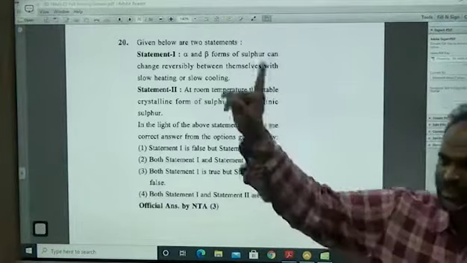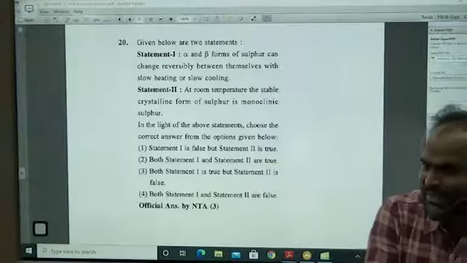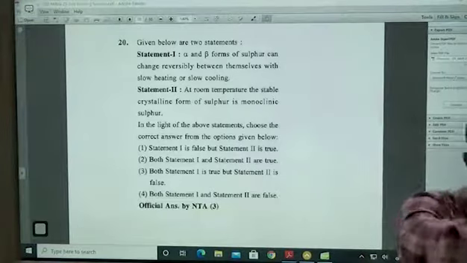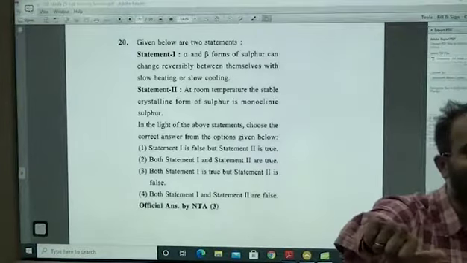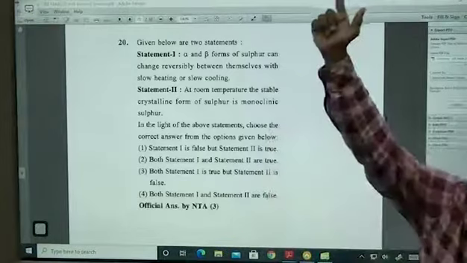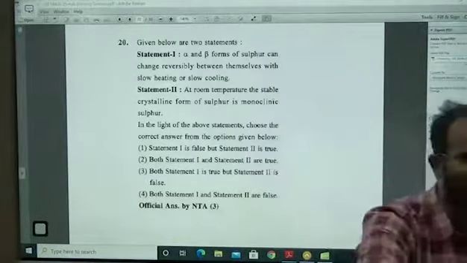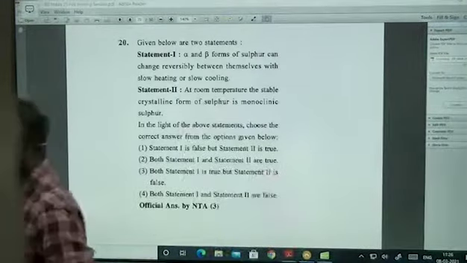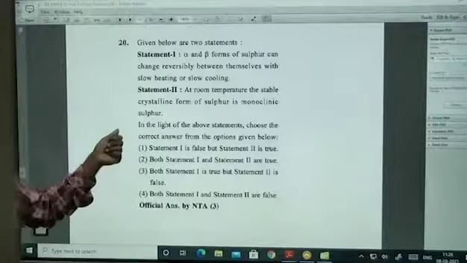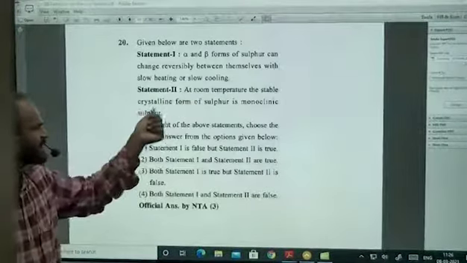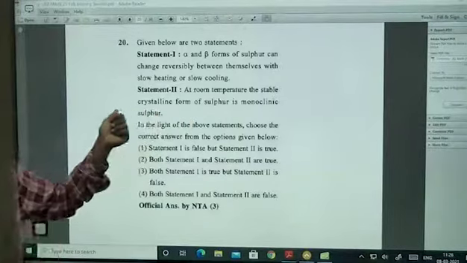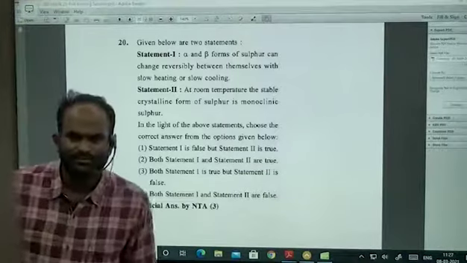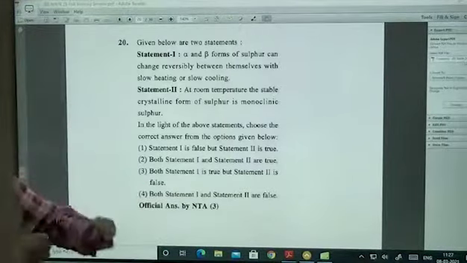When we heat it up to 200 degrees Celsius, it starts melting. Then when we heat it to more than 444 degrees Celsius, it will be converted to S6, then converted to S4. Then after strong heating, it is converted to S2. That is paramagnetic, and it exists only at high temperature, not at low temperatures. Right? This statement is true. Next one: at room temperature, the stable crystalline form of sulfur is monoclinic. No, rhombic. Rhombic is converted to monoclinic after heating to 94.5. Okay? This is very simple, quite an easy one.